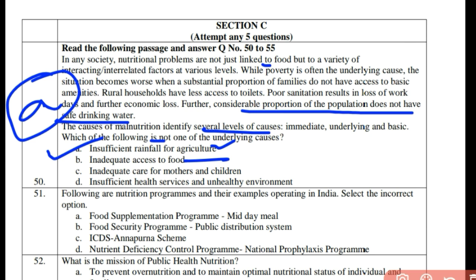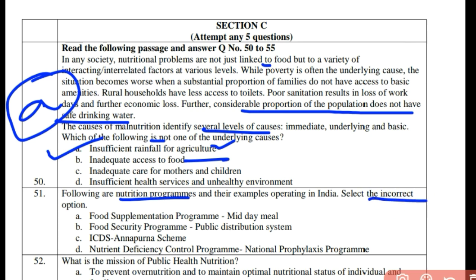Okay, now question number 51. Following are the nutrition programs and their examples operating in India. Select the incorrect option. So you have to see which is incorrect. Food supplementation program, midday meal. Yes, food supplement. Select the incorrect option. You have to select the incorrect one.